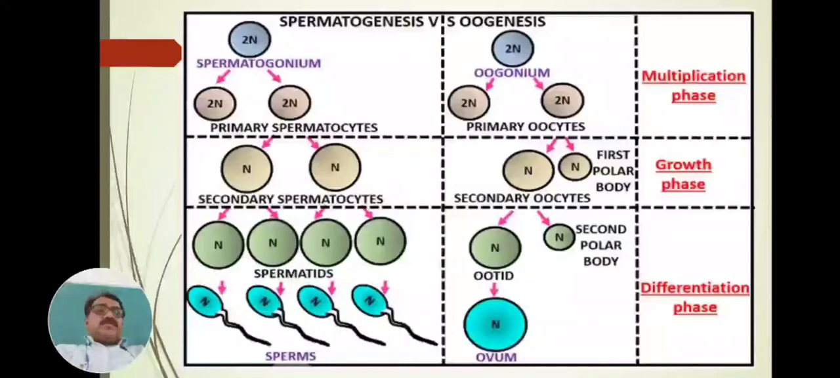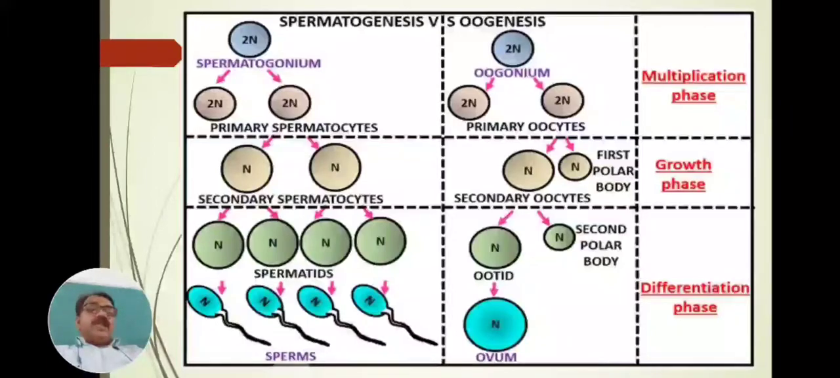Yes, this is the diagrammatic sketch which is to be studied. Here is spermatogenesis versus oogenesis. Gametogenesis is two processes. One is the male gamete process, spermatogenesis, and second is the female gamete process, oogenesis. These two processes are different from each other.